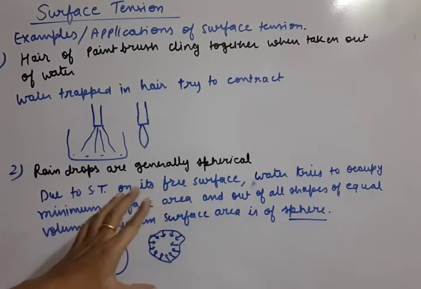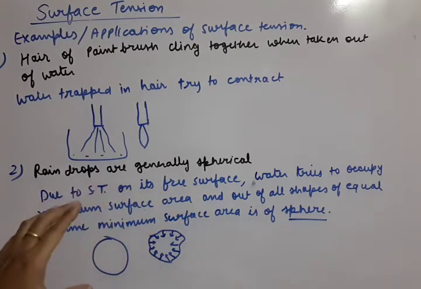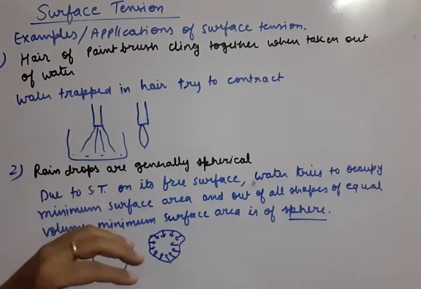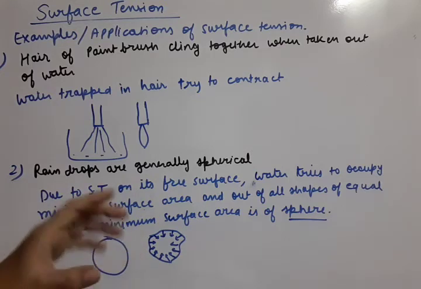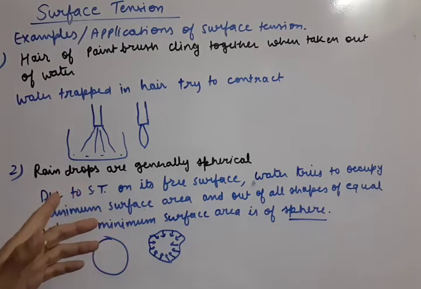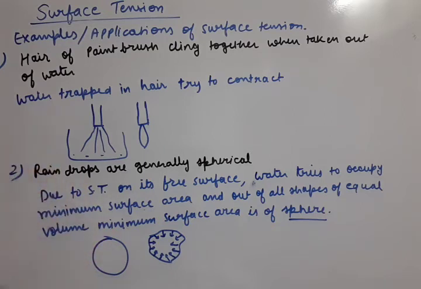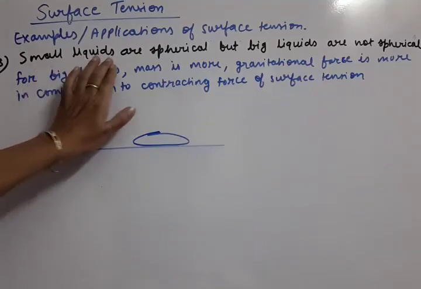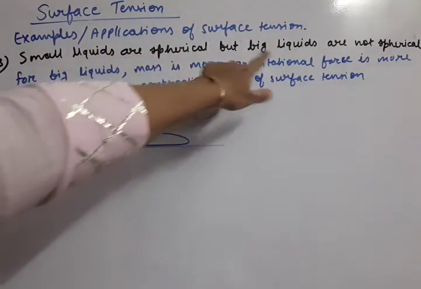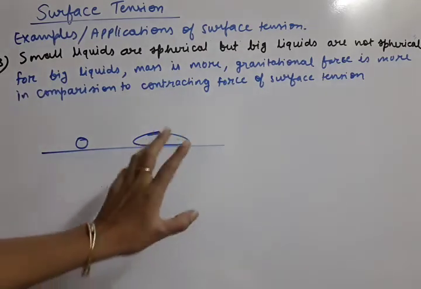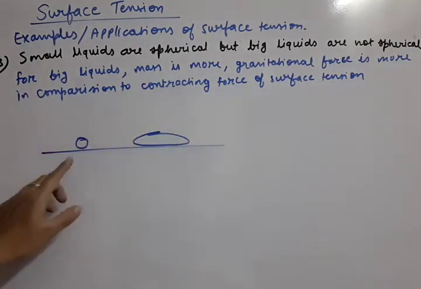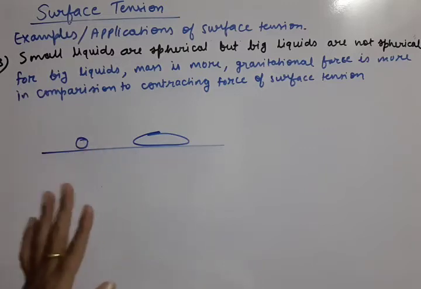Now we can also make one more question: small drops are spherical but big drops are not. Big liquid is not spherical, and for that gravity is responsible. Let us come to the third question. Note this down. The small liquids are spherical but big liquids are not spherical. Big amounts of liquid are not spherical. What is the reason? Here gravitational force will play its role.